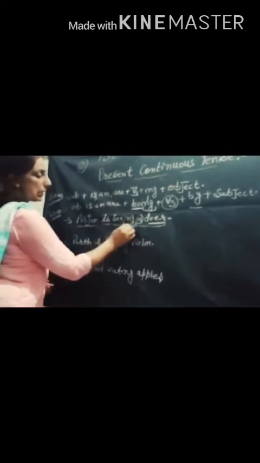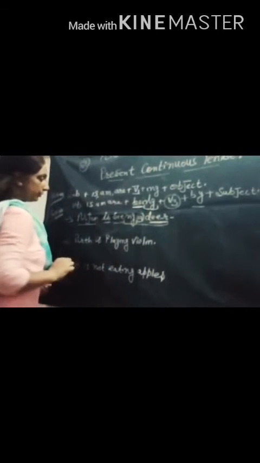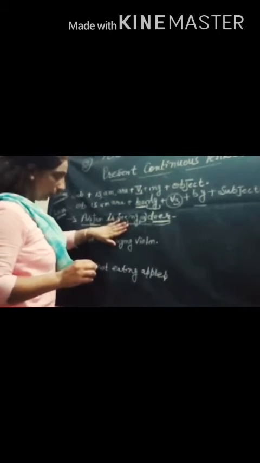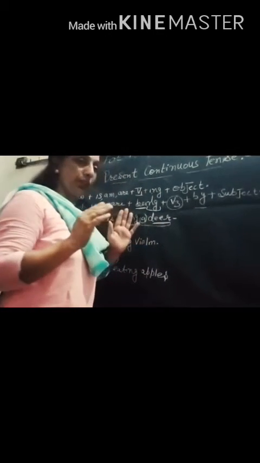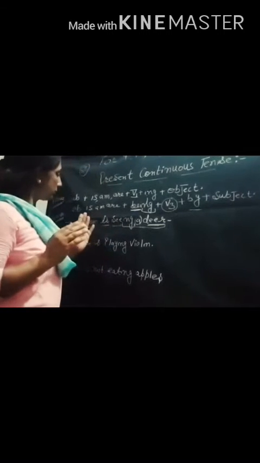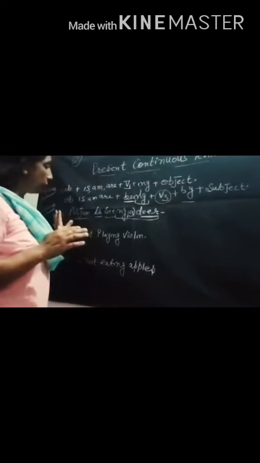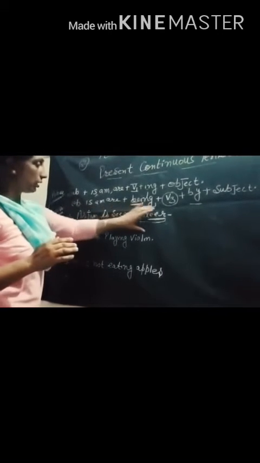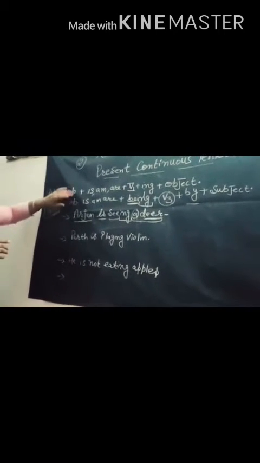Arjun is seeing a deer. Deer means hiran. Arjun एक हिरन देख रहा है, means in the present time when we are talking about him, then he is seeing the deer. So this is the active form we have, and we have to change it into the passive form.